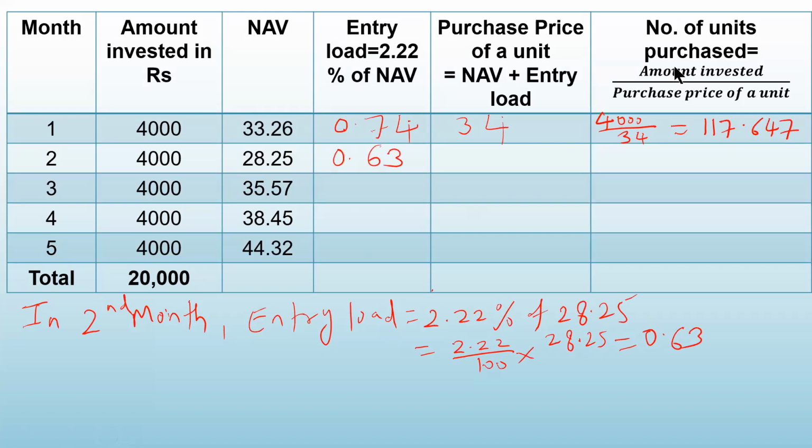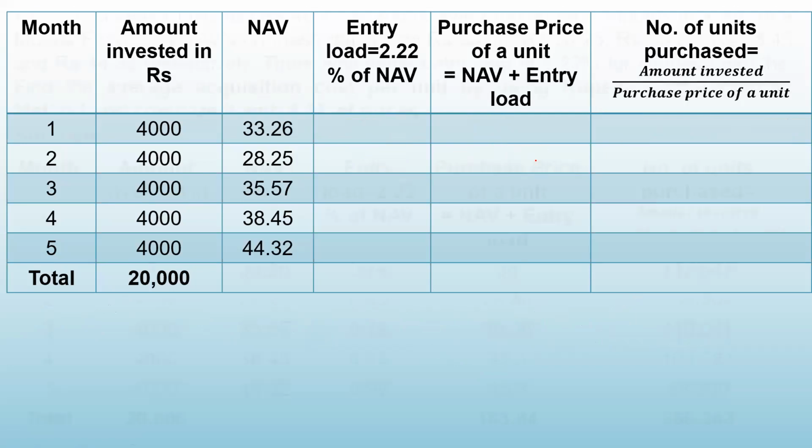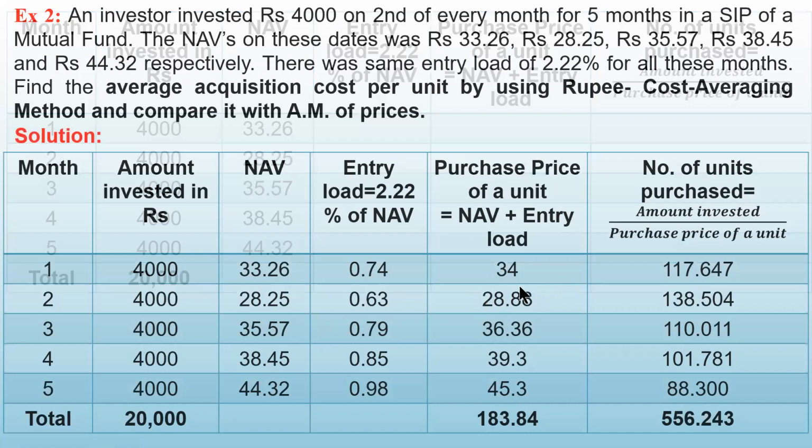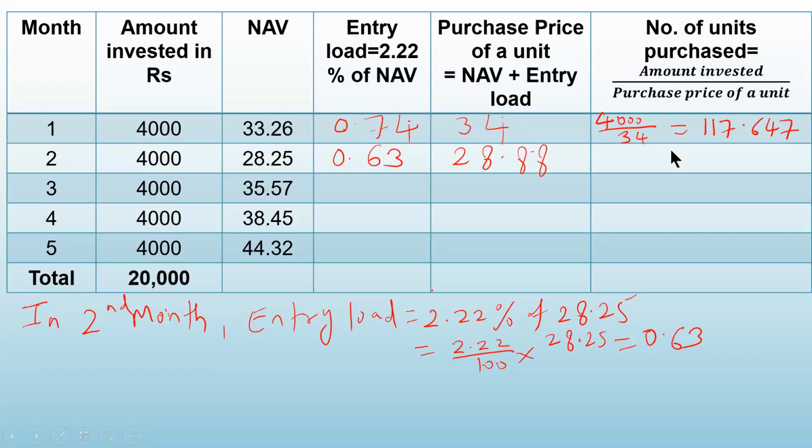Now find out the purchase price. That is NAV plus entry load. Add these two figures. 28.25 plus 0.63 will give you 28.88. Yes, see here 28.88. Now find out the number of units purchased. So 4,000 is the amount invested and purchase price is 28.88.